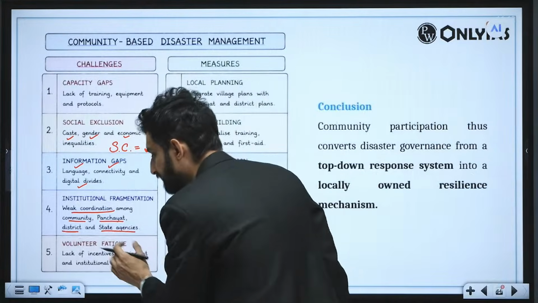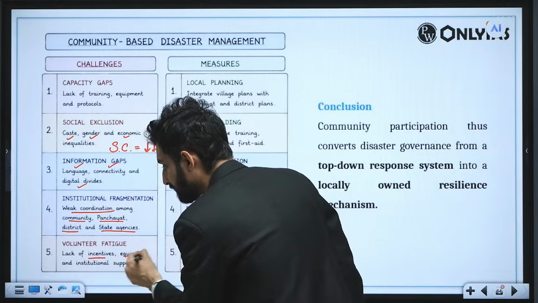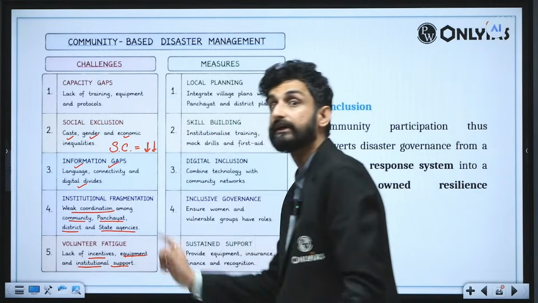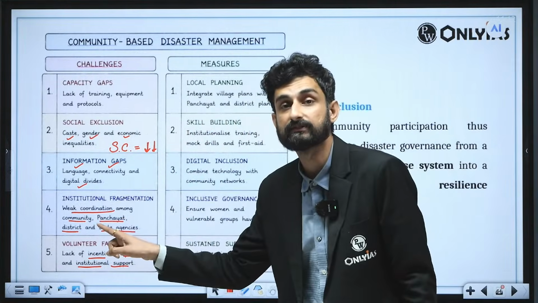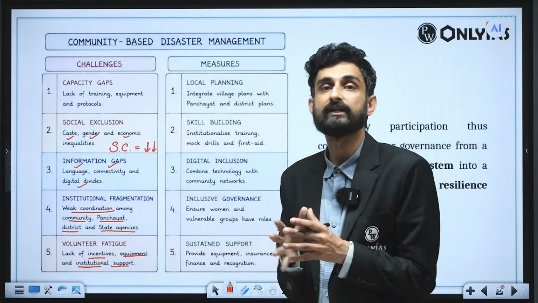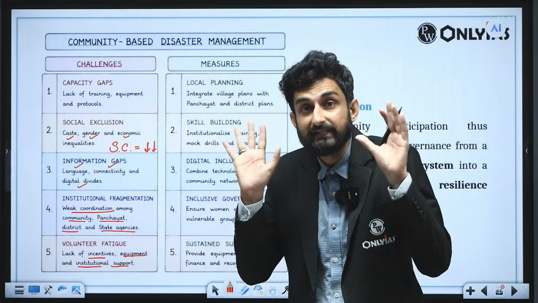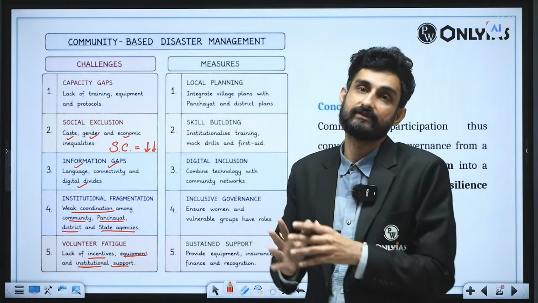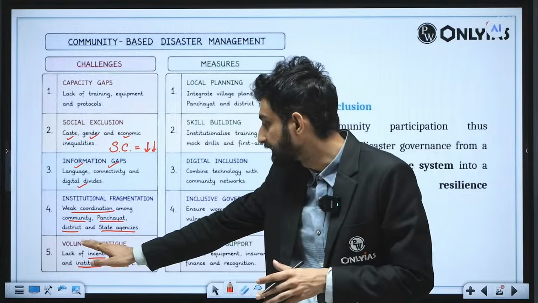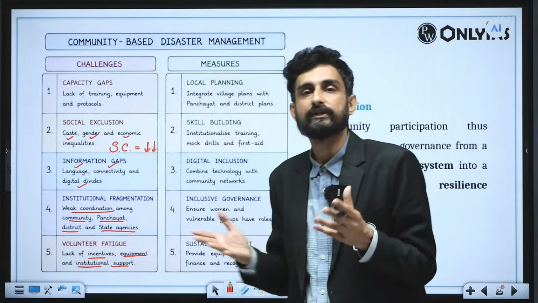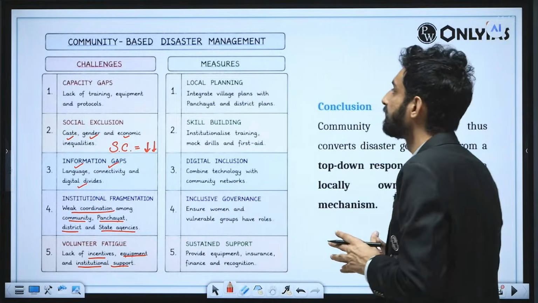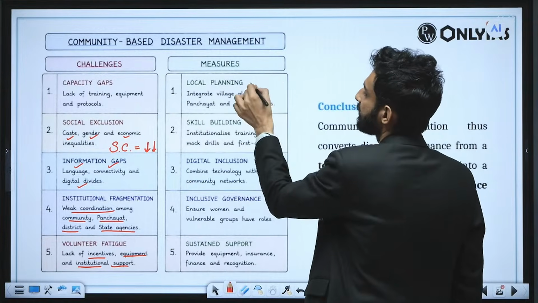And the volunteer fatigue: lack of incentives, equipment and institutional support is given to the volunteers who act as first responders in case of disasters in a particular area, and therefore they will also become disinterested if they are not properly incentivized after every disaster. That is called volunteer fatigue. Thak gaya. The volunteer has fatigued out, has become fatigued.